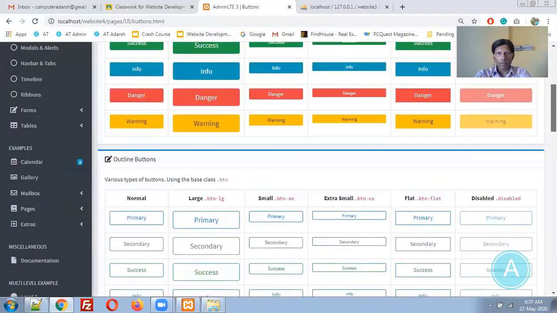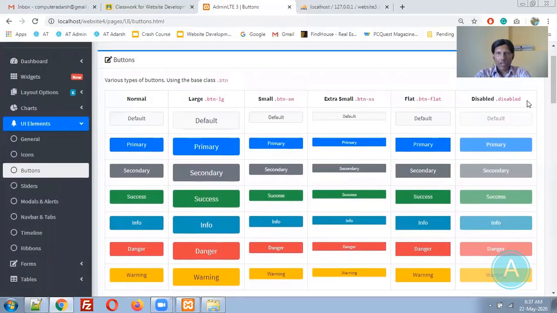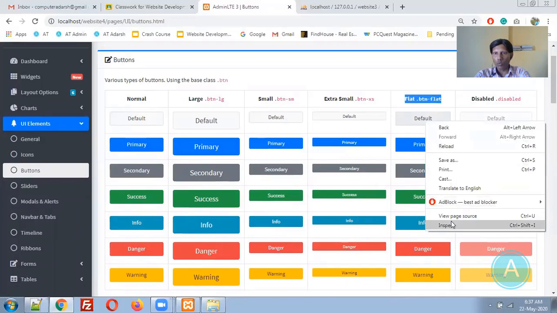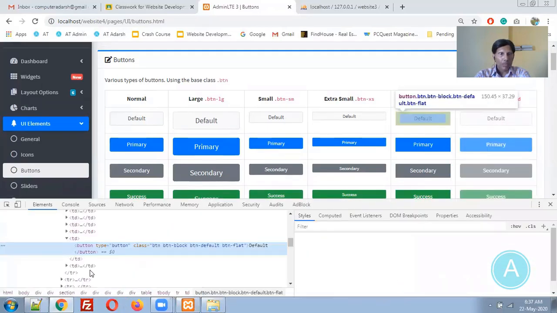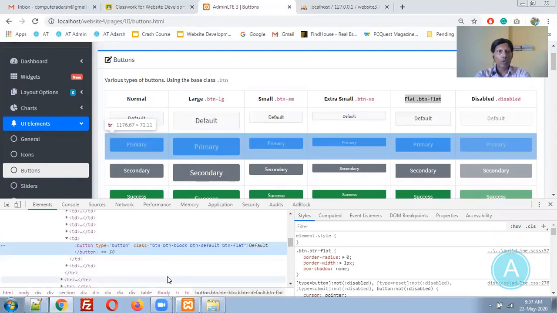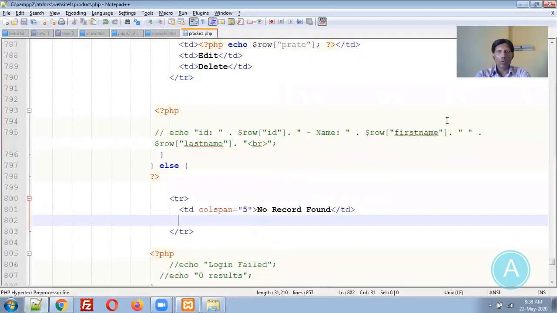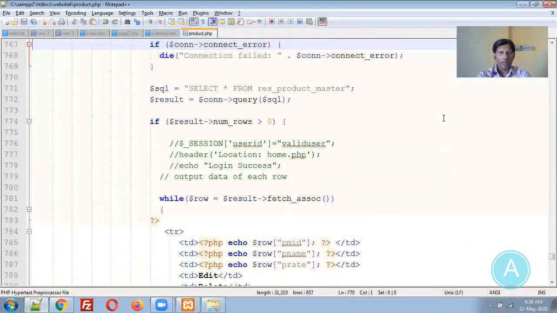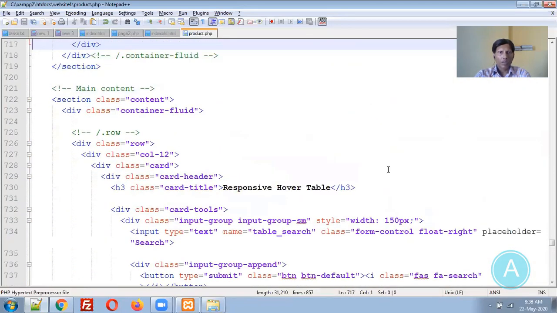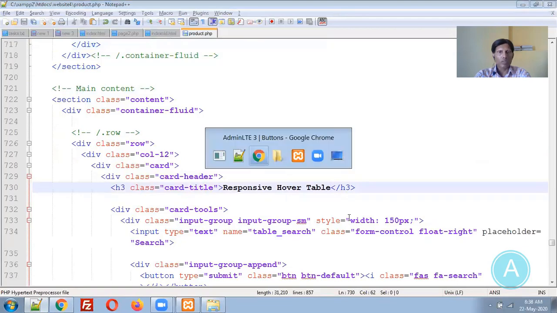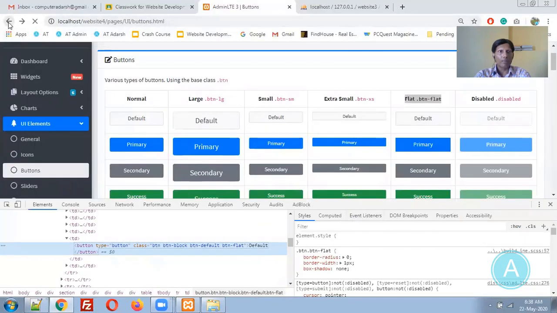For example, I would like to use this button. So this is button flat. Let me go into the inspect element. Just copy paste this code, and add that code after the title to the product page. Responsive hover table, what is our title?